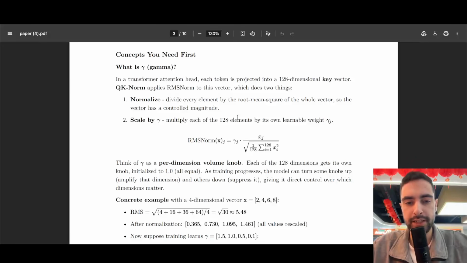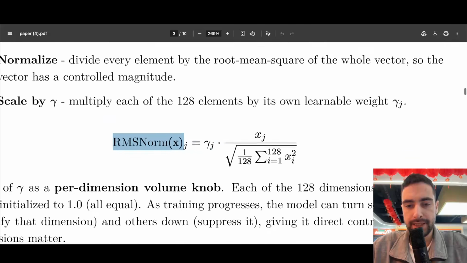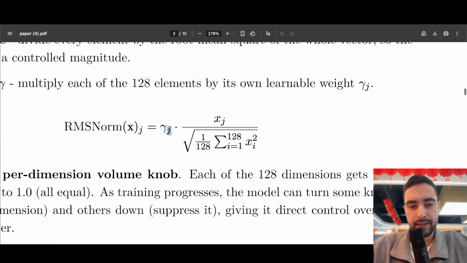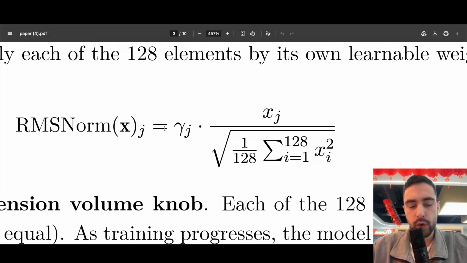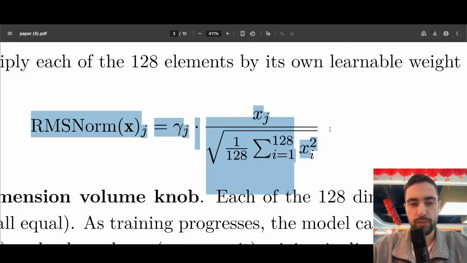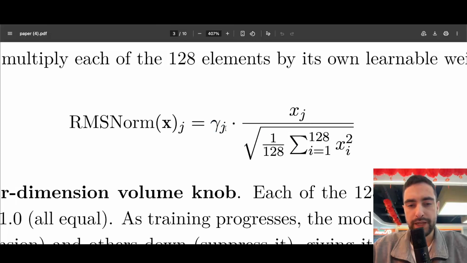So right here I just checked the key vectors. This is the normalization that we apply to key vectors. It's like RMS norm, and this is this part. Now there is also this gamma, and it's for scaling. Imagine a key vector: you normalize it, and then you can make it bigger. So this gamma will scale it bigger or smaller. And I tried training it. I tried 3 training runs for this LLM. The first training run is without this RMS norm of the key vector at all, completely. Then one is without gamma and one is with gamma.